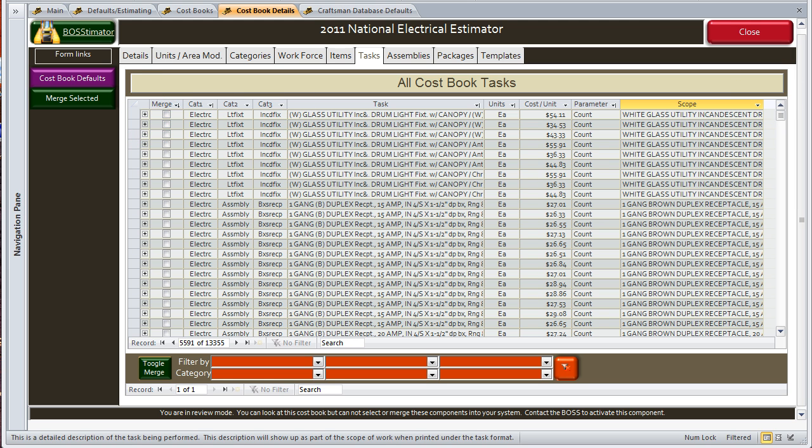That's enough for this tutorial. Take a look at this cost book and how it relates and all the components that make it up, the items and the tasks, and play around with it a little bit more. And like always, if you ever have any questions relating to anything in the BOSStimator, always feel free to call the boss.